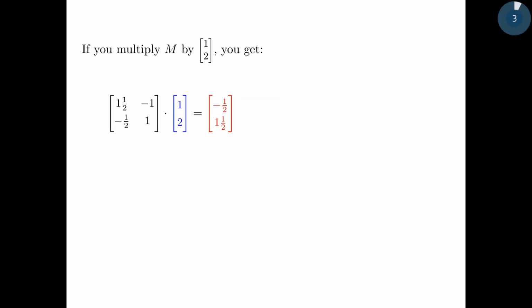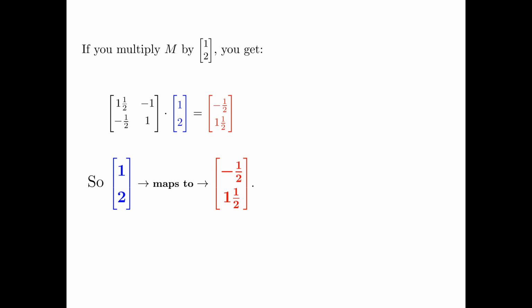So suppose you take the vector 1, 2. Just pick that out of a hat. I'm going to multiply that by the matrix. The input to the function goes right here because we pre-multiply the matrix by it. You can work out these numbers: 1.5 times 1, -1 times 2, add them up, and you'll get -1/2. And if you do the bottom row times this with a dot product, you'll get 1.5, etc. So all that shows is that 1, 2 as an input maps to -1/2, 1.5.